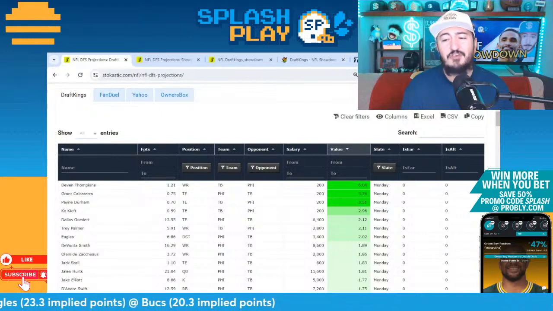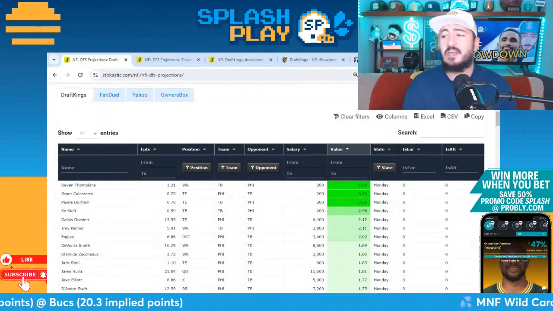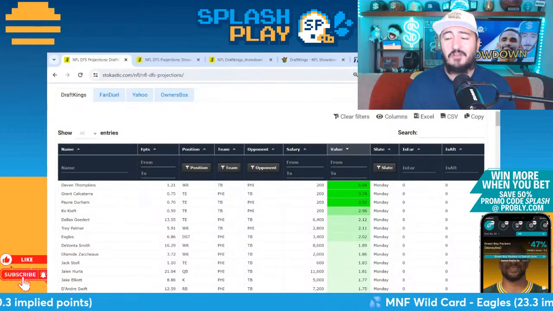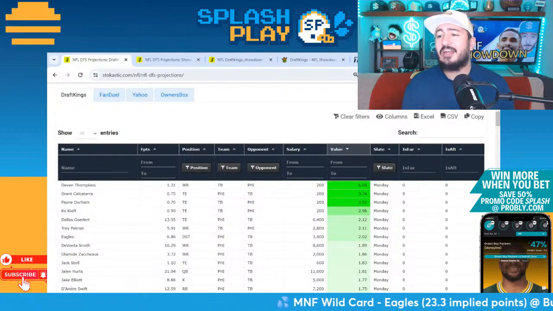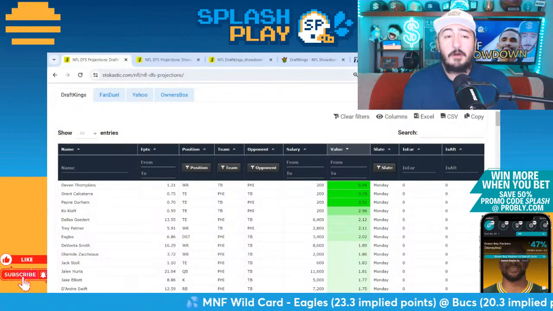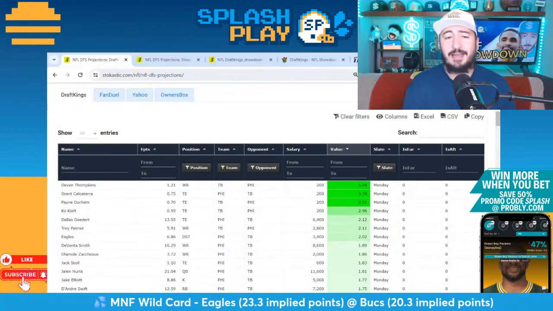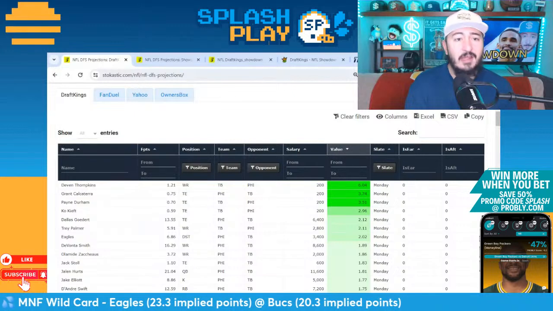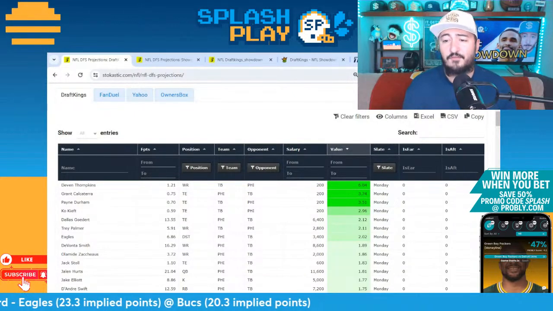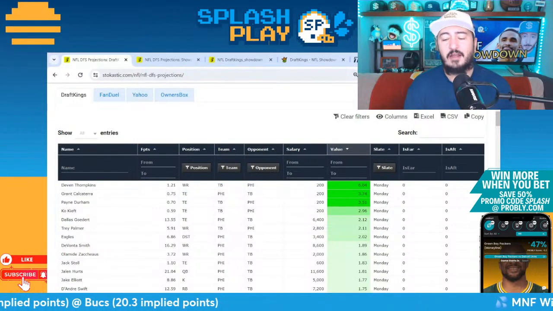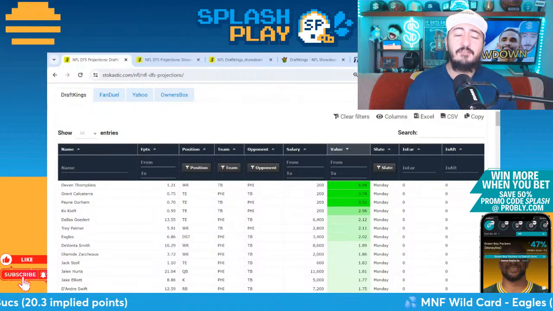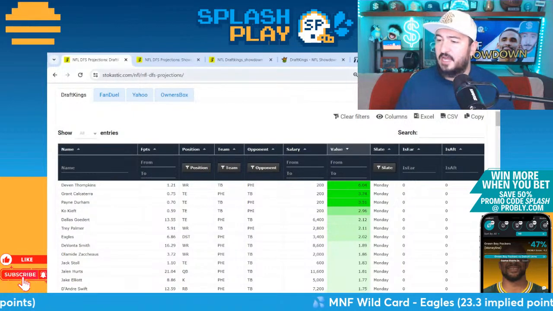So these are your cheap $200 guys, along with Keeft. All these guys are kind of unsexy plays. You're going to get some in an optimizer. If you don't want to play them, I certainly don't mind it. But obviously playing these $200 guys, if they score one touchdown, they have a pretty good shot at making a winning lineup. So those 4 guys, Devin Tompkins, Grant Calcaterra, Payne Durham, and Keeft, are all active. Those are your $200 guys for tonight.